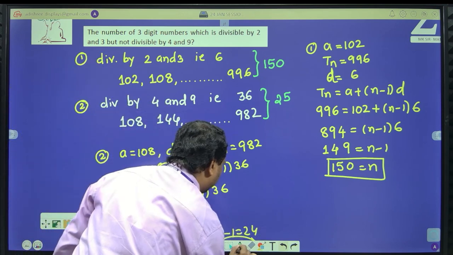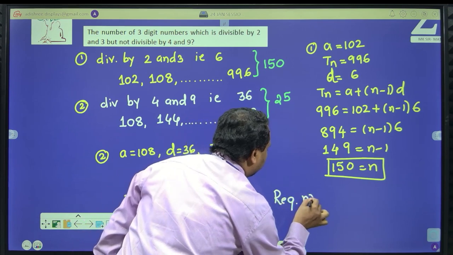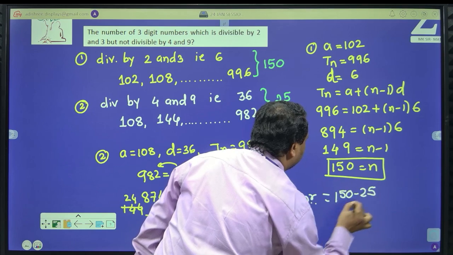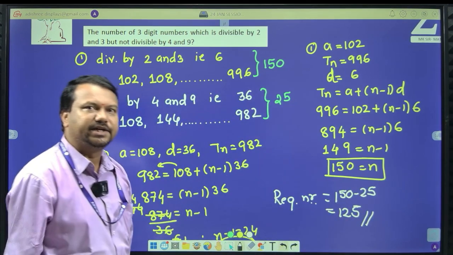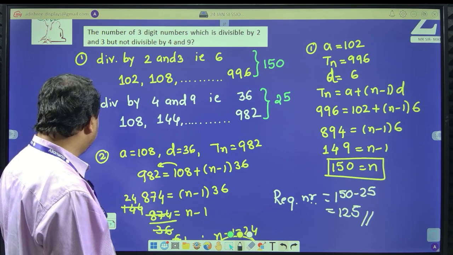So what is the required number? Therefore, the required number is 150 minus 25, which is equal to 125. That should be the right answer. Clear? I hope you are able to understand, right? Let's begin with the next question.